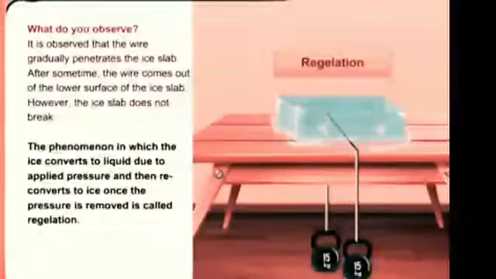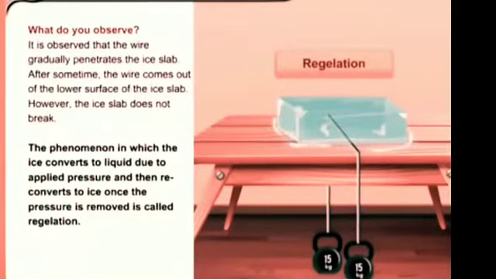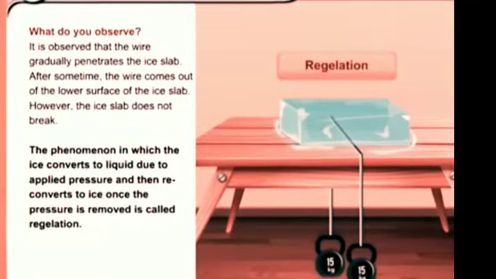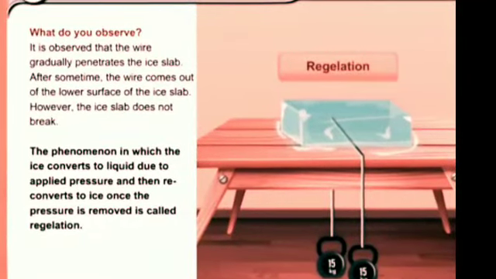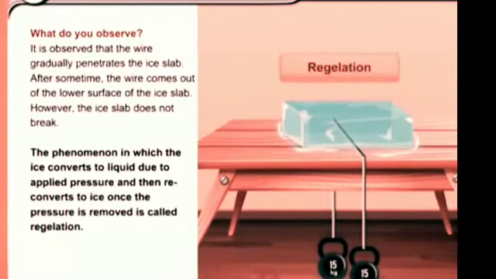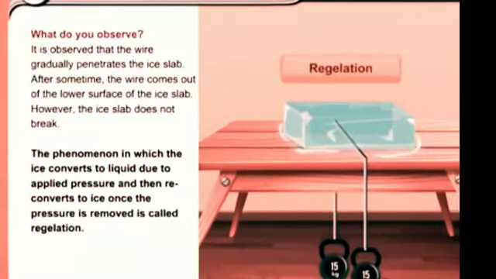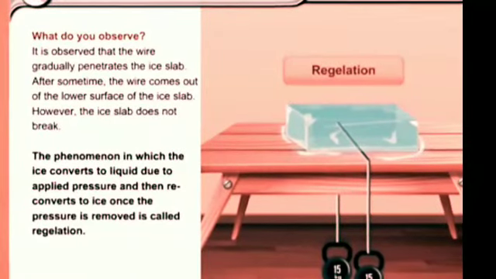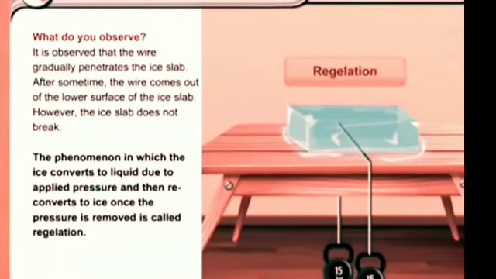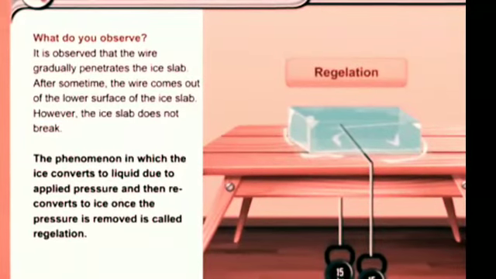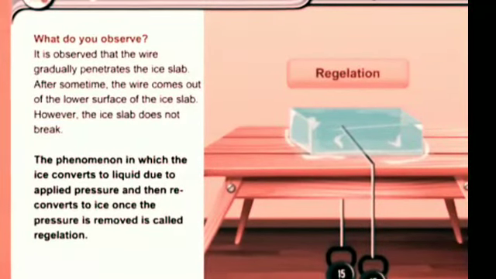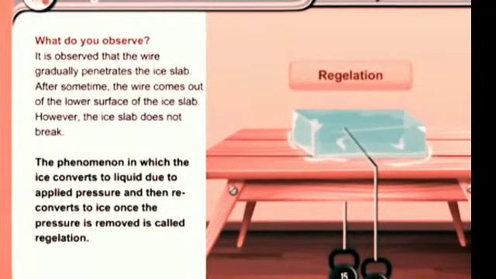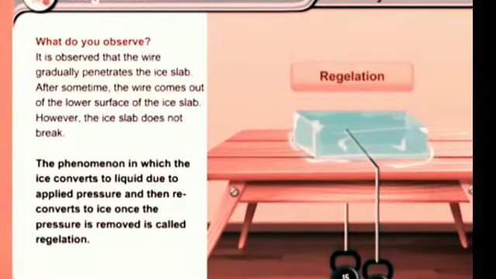It is observed that the wire gradually penetrates the ice slab. After some time, the wire comes out of the lower surface of the ice slab. However, the ice slab does not break. The phenomenon in which the ice converts into liquid due to applied pressure and then reconverts to ice once the pressure is removed is called regelation.